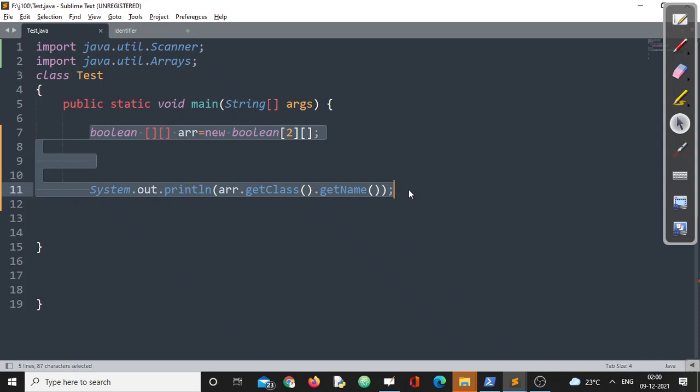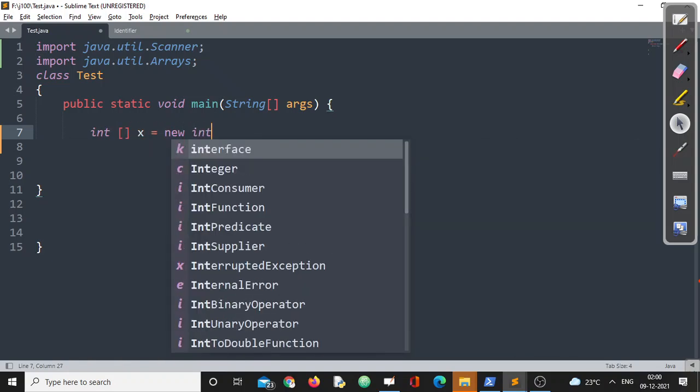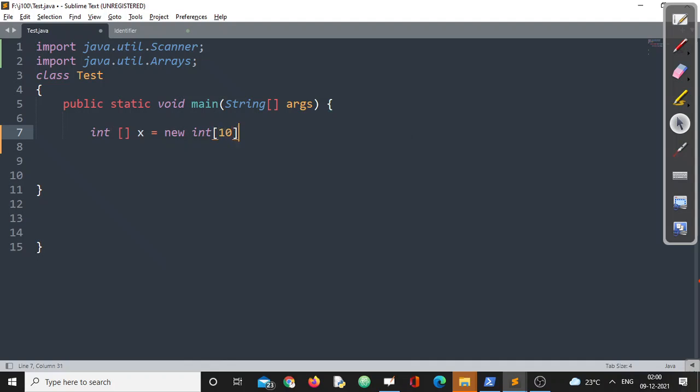Now, see, I am creating an array of integers, new int, and 10. We have just discussed, we cannot leave the size at the right side blank. Now, we want to input 10 values into the array and we want to display them.